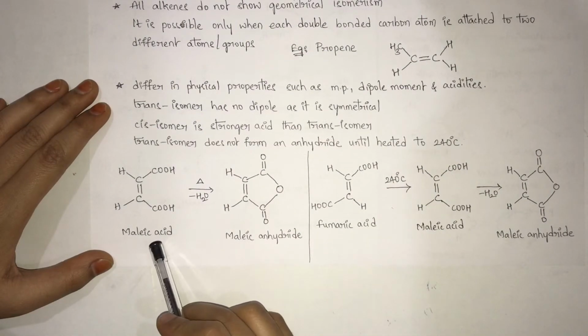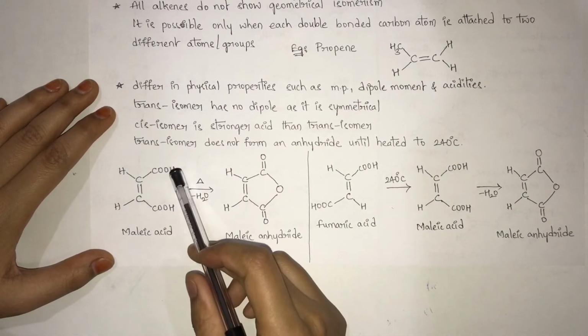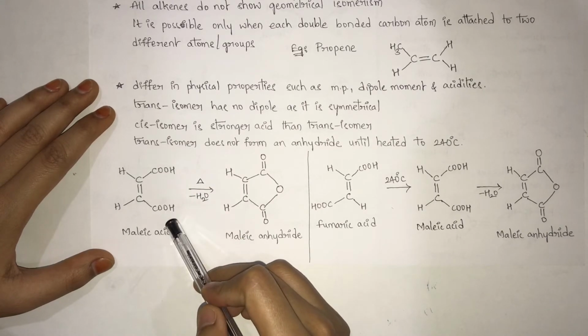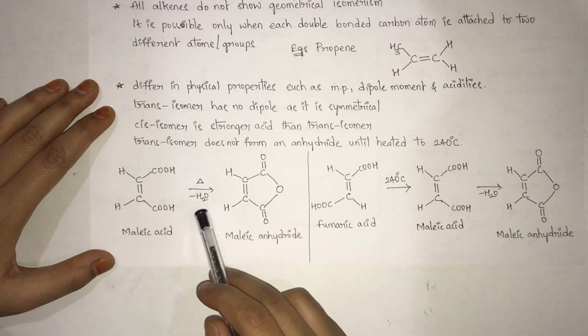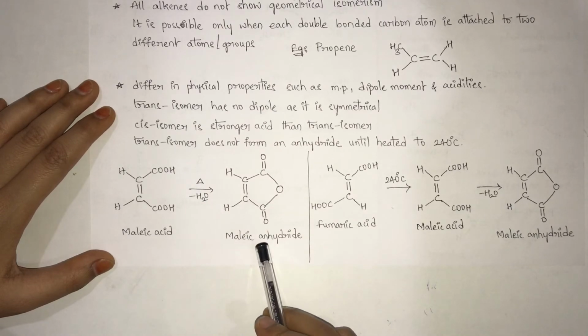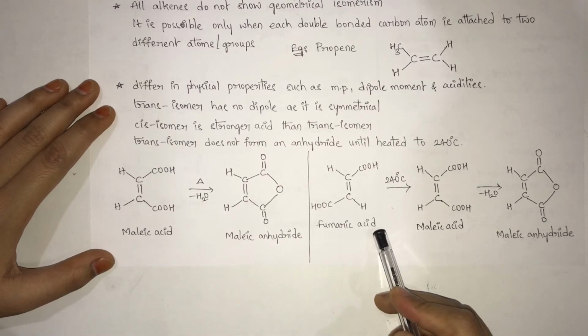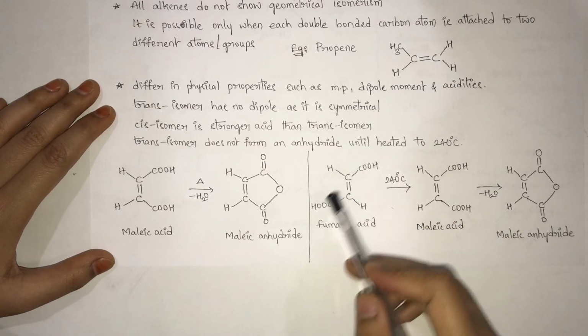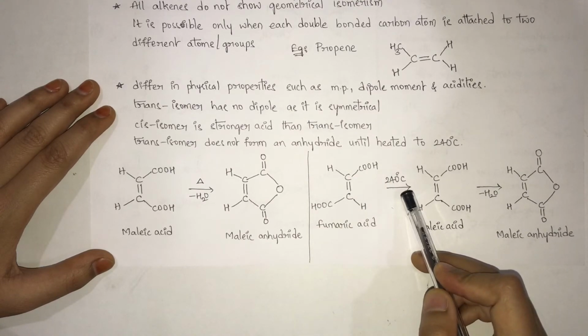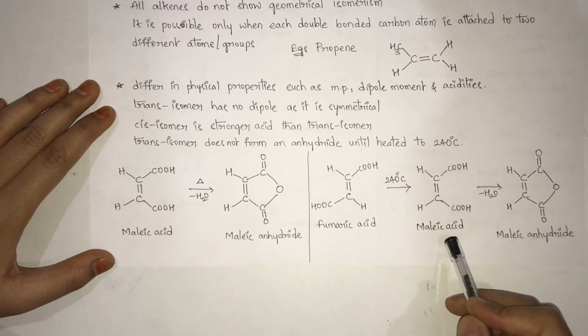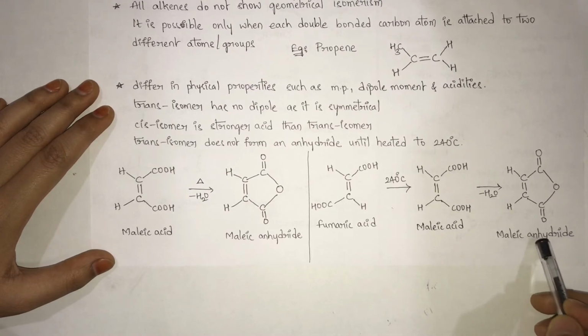Consider the example of maleic acid, where we can see the same groups are on the same side. So this is a cis isomer. On heating, it will lose one water molecule in order to form maleic anhydride. Coming to fumaric acid, where the same groups are on opposite sides. When it is heated to 240 degrees Celsius, the double bond will be broken. It will reform to cis configuration forming maleic acid, further losing a water molecule, it will give maleic anhydride. So directly the trans isomer does not form an anhydride until and unless it is heated to 240 degrees Celsius.